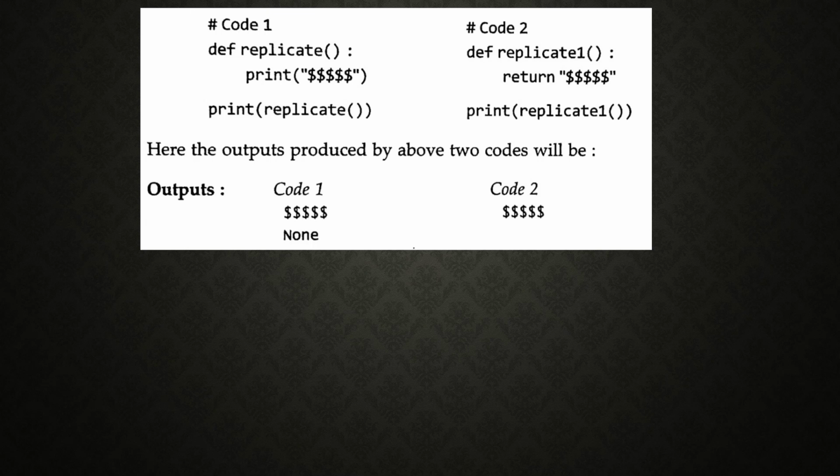Take the second code. So what happens? Here it returns the dollar symbol, and again it will execute the same set of instructions. Okay, these are the differences between these two code lines.